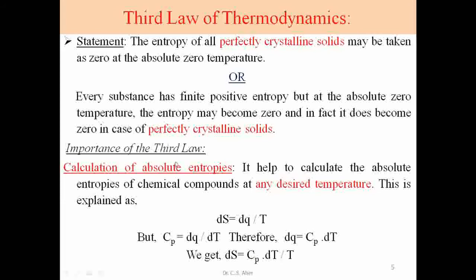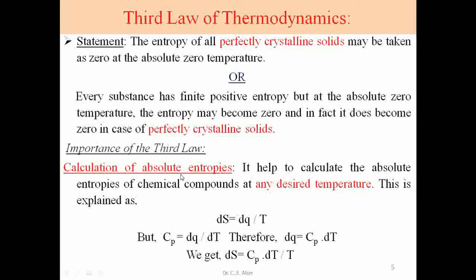What is the importance of the third law? It is used for calculation of absolute entropy. What is entropy? Entropy is the disorder or randomness of a system. As we go on decreasing temperature, this randomness decreases and the entropy becomes 0.